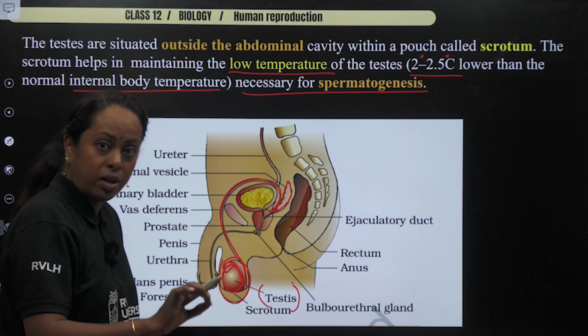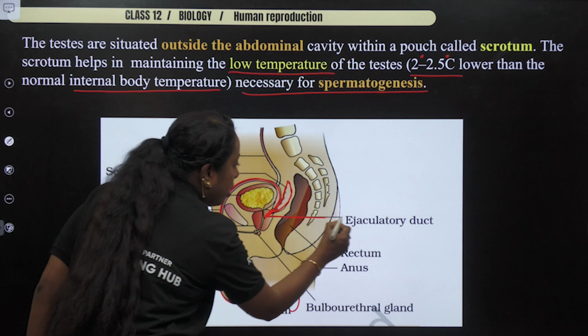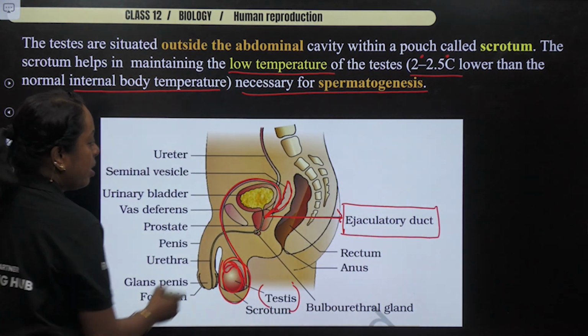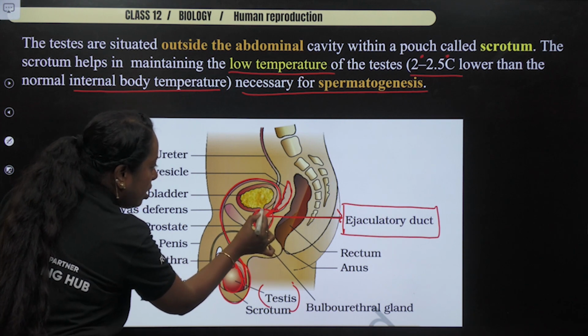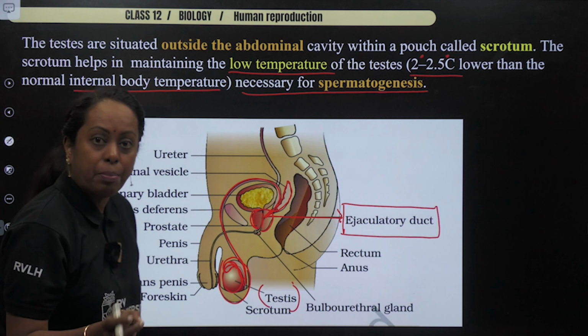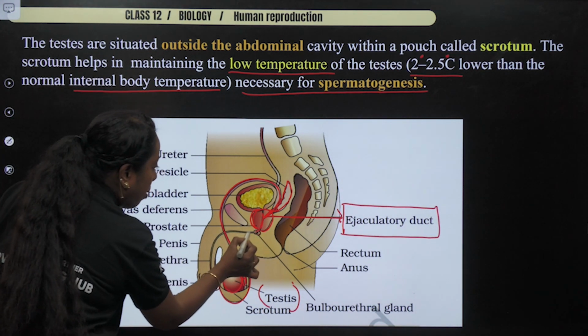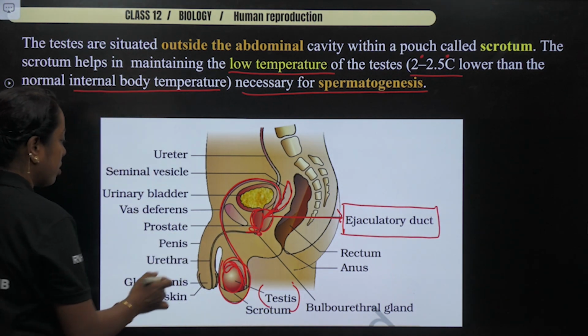When the vas deferens and the seminal vesicle join, this junction is known as the ejaculatory duct. From there, it passes into one single gland, which is unpaired, known as the prostate gland. As we come down, there are 2 bulb-like structures, known as the bulbourethral glands.